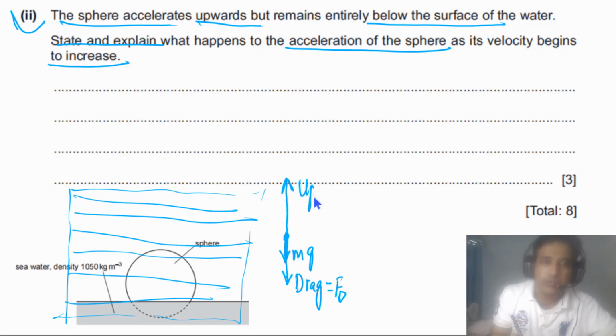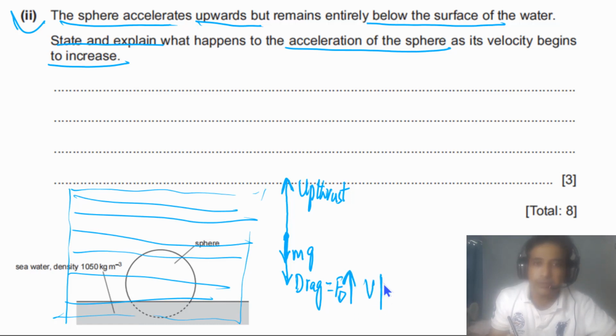For the drag force, we need to understand as the speed increases, drag force increases. It depends on the speed. So as speed is increasing, drag force is increasing.